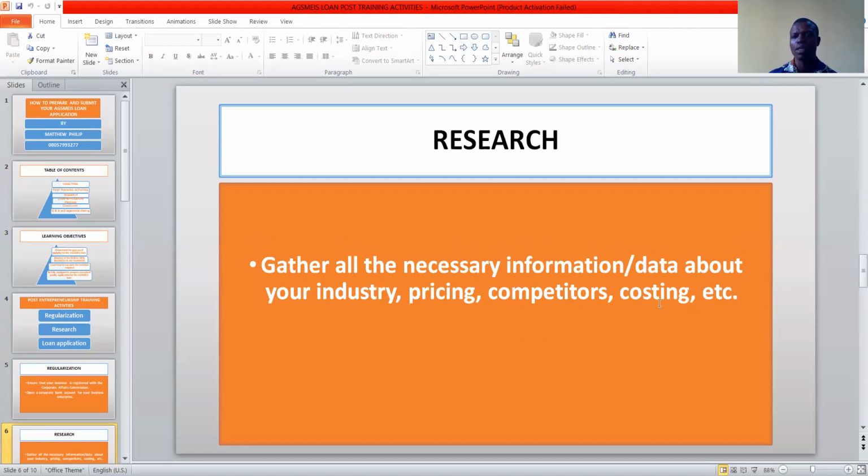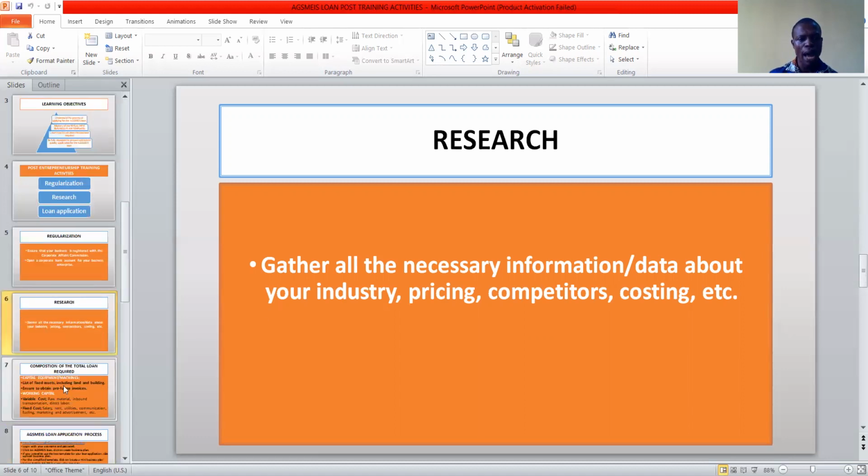It will help you organize your presentation. After you have done your research, industry analysis, competitive analysis, and pricing strategies, you can now commence your loan application.